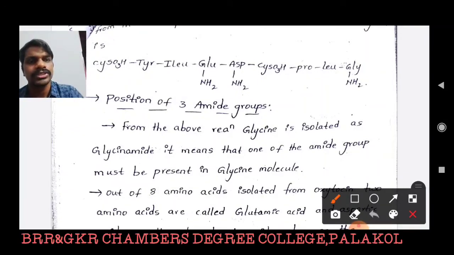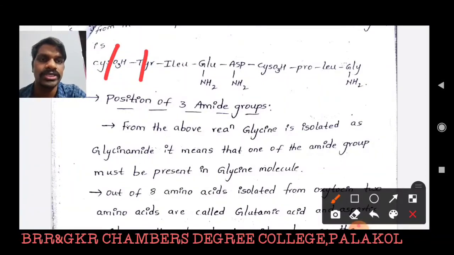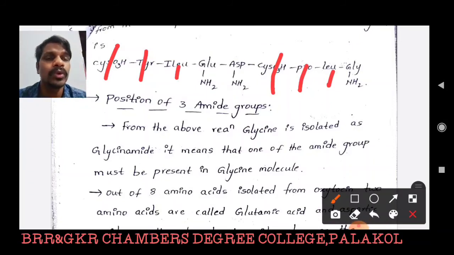Tyrosine has one amino group and one carboxylic acid group. Isoleucine, cysteine, proline, leucine, all these amino acids have one amino group and one carboxylic acid group, and all these are involved in peptide linkages. That means the amino group and the carboxylic acid groups must be involved in peptide linkages.